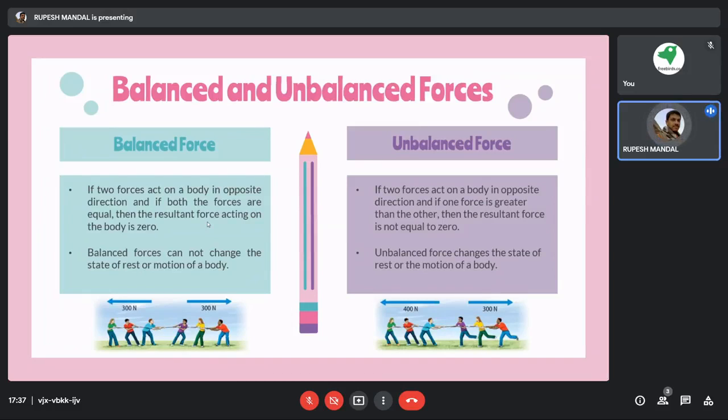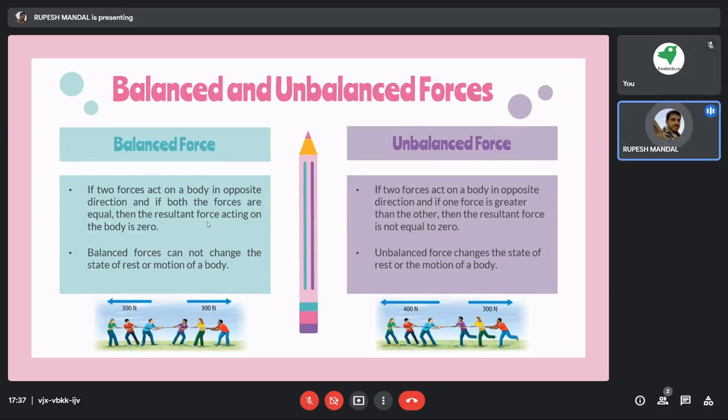So if two forces act on a body in opposite directions, and if one force is greater than the other, then the resultant force is not equal to 0. In the previous case, the forces from the opposite directions were equal.